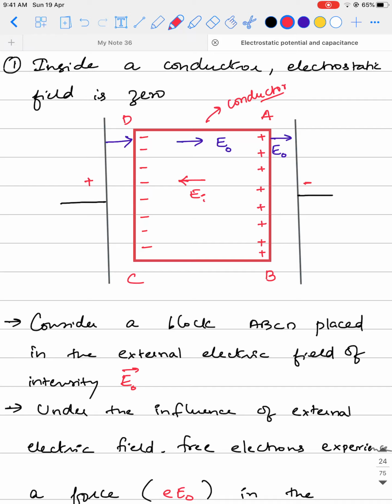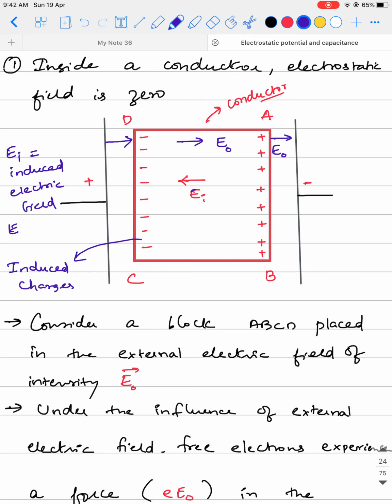Okay, remember, these kinds of charges, the negative charges that are accumulated at the ends of the conductor, are called induced charges. The reason we call them induced charges is that without any physical contact, we have created a charge on a particular side of a conductor. That's why we call it induced charge. Similarly, the positive is also called induced charge. The electric field which is generated due to the induced charge is called the induced electric field. So there are two electric fields here: the induced electric field due to the induced charges, and E naught, the external electric field. So have this in your mind.